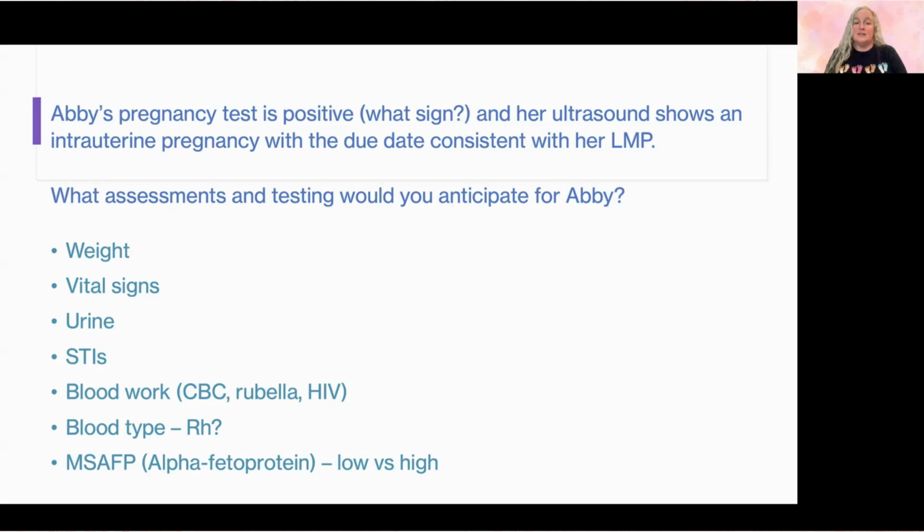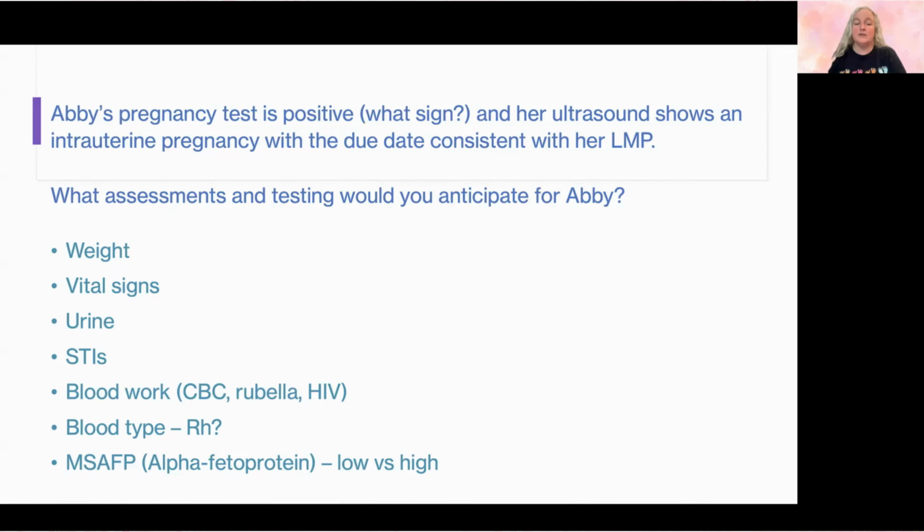So for weight, it's important to determine what her weight is and to watch for weight gain during her pregnancy. So we start that from the beginning. Vital signs, we want to know the baseline vital signs. We're also watching those consistently and watching for signs of hypertension and things like that throughout the pregnancy. For the urine, we can look for signs of a UTI, but we're also really watching that urine for protein as the pregnancy progresses.